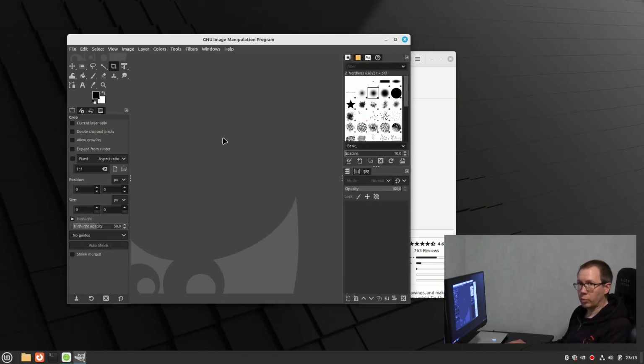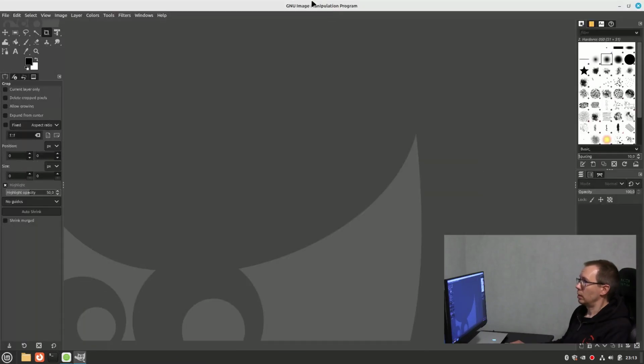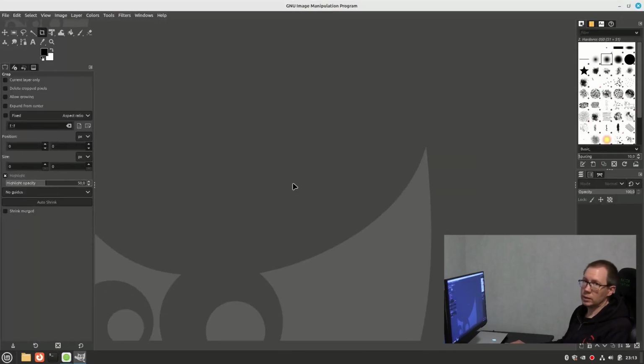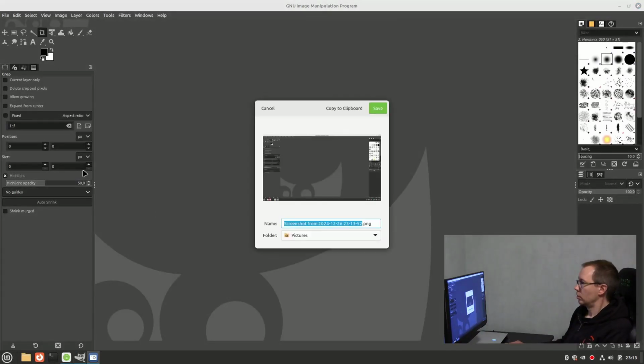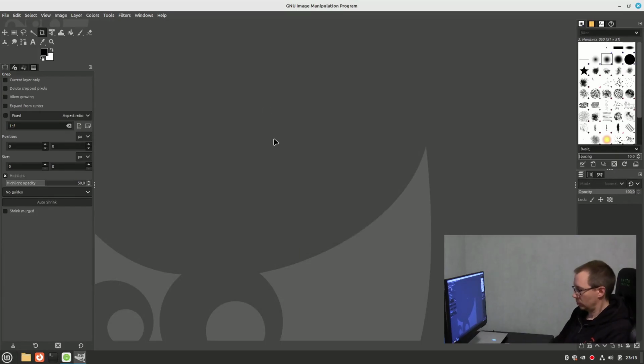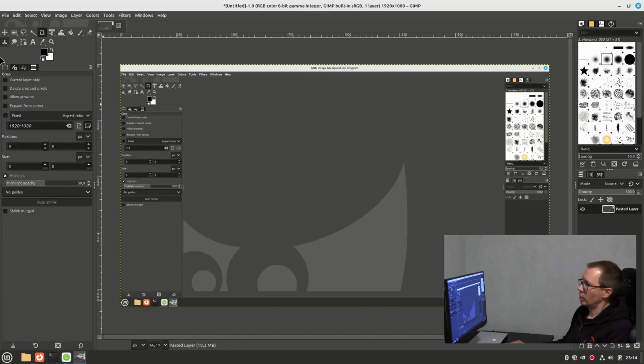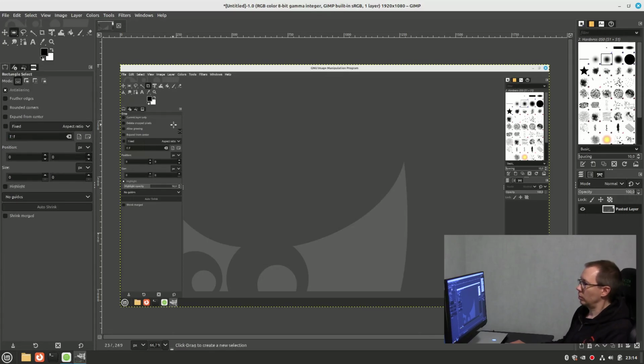If you use Photoshop, you can use this instead of Photoshop. I use it a lot. Here you can do everything that you do in Photoshop.